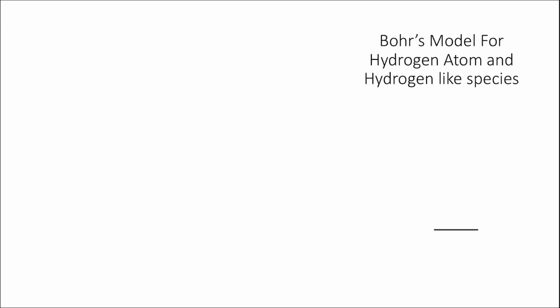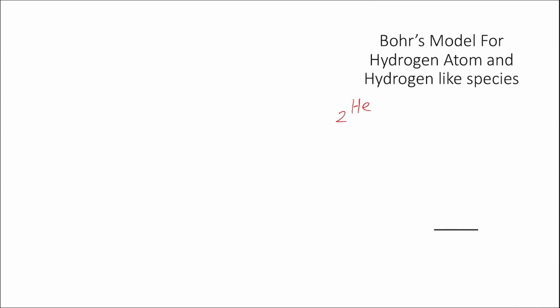Hello students. In today's class we will discuss something about the Bohr's model for hydrogen atom and hydrogen-like species. Bohr's model can be applied to all those systems which have only a single electron in them, like hydrogen atom. To understand what we mean by hydrogen-like species, let us take a few examples.